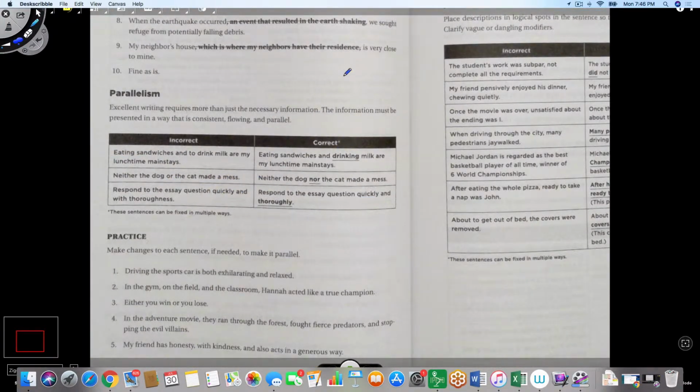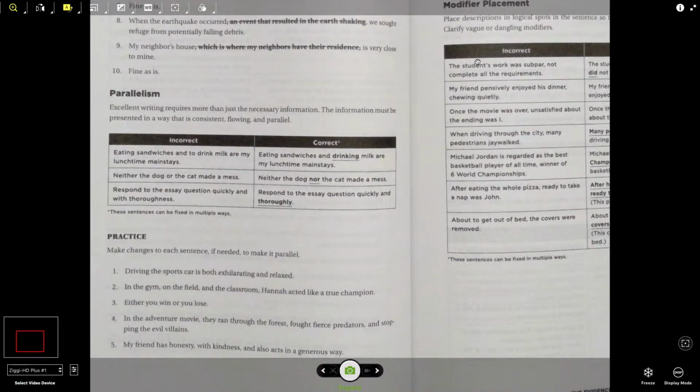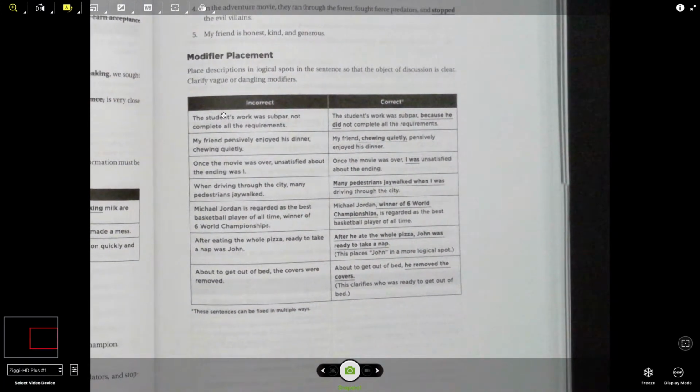The next topic we are going to quickly touch upon is modifier placement. So the example I gave you was the table was bought by a witch with long carved legs. The witch did not have long carved legs, the table had. So you should keep the modifier with long carved legs closer to the subject, the table. And then say the table with long carved legs was bought by a witch.